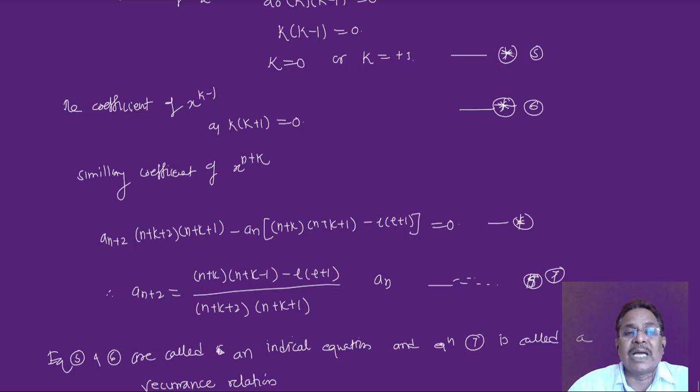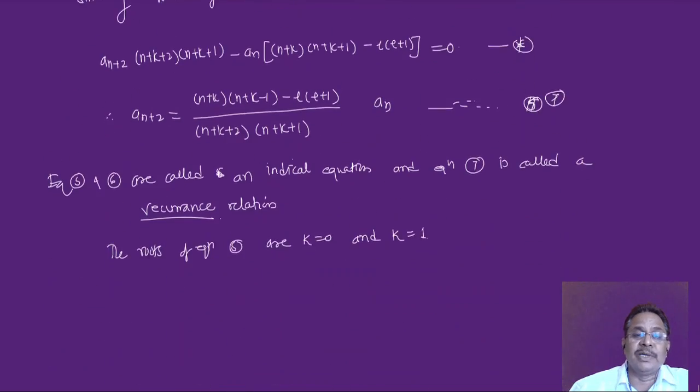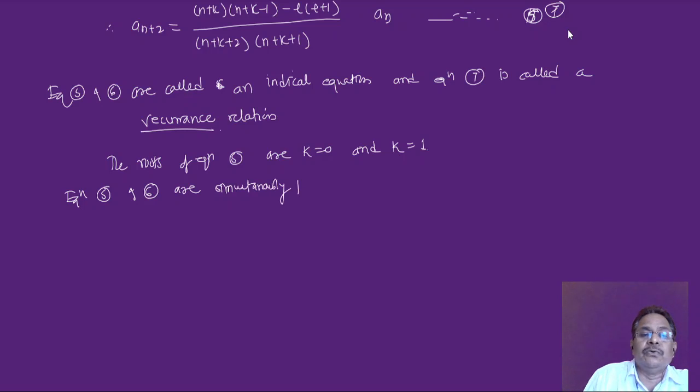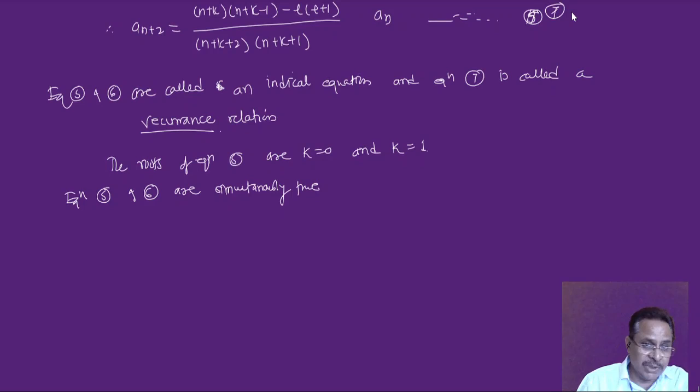So we have to see equations 5 and 6 collectively. Collectively we have to go for the actual roots of these equations 5 and 6 as follows, and thereby there can be 3 different possibilities. The roots of equation 5 are k equal to 0 and k equal to 1. So equations 5 and 6 are simultaneously true, from our earlier condition that the entire equation 4 was found to be 0. Equations 5 and 6, which we have taken to be the initial equations, are simultaneously true. That is what we are writing.